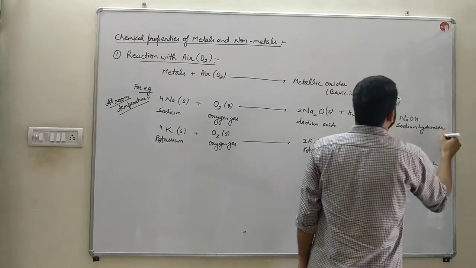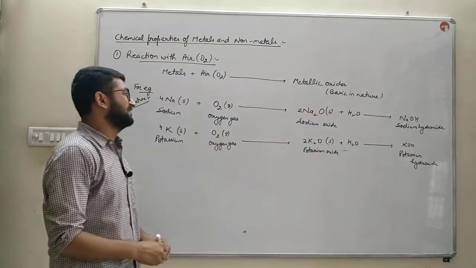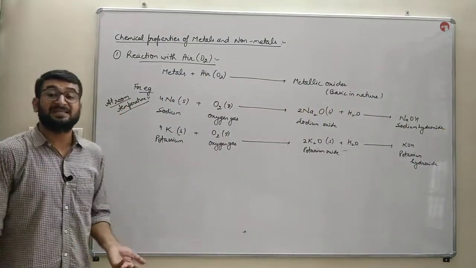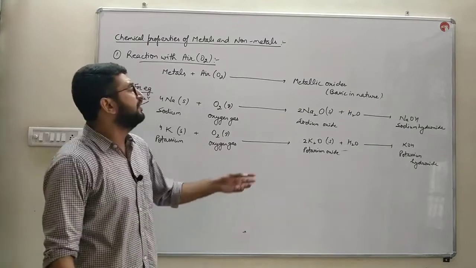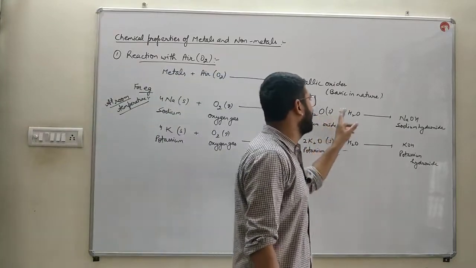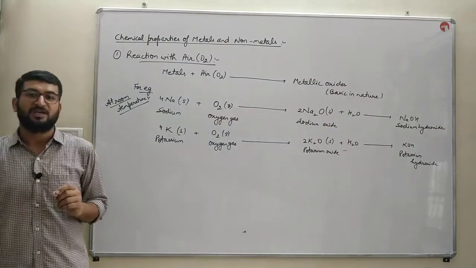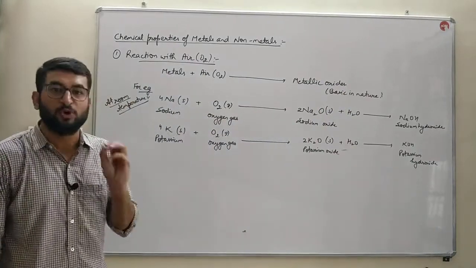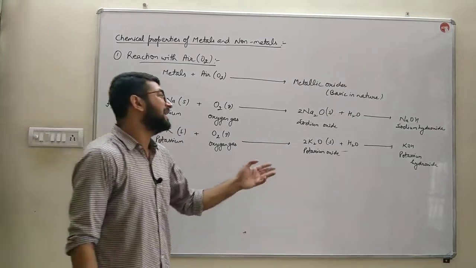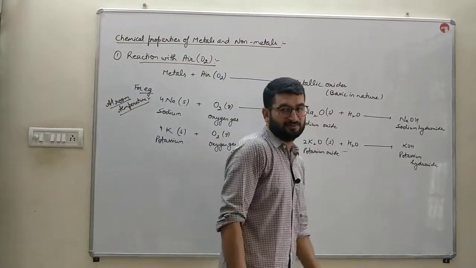So if someone asks you how you will check that metal oxides are basic in nature, then the answer would be, we'll dissolve those oxides in water and then use a red litmus paper. If that red litmus is converted into blue, then they are basic in nature.